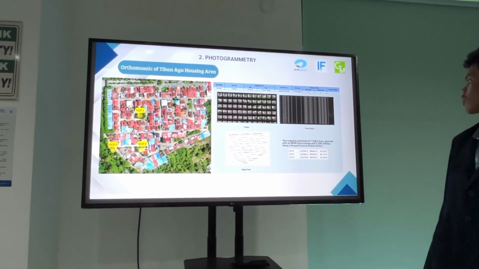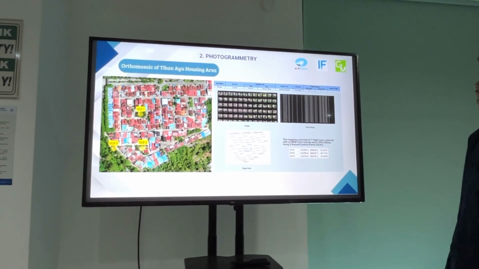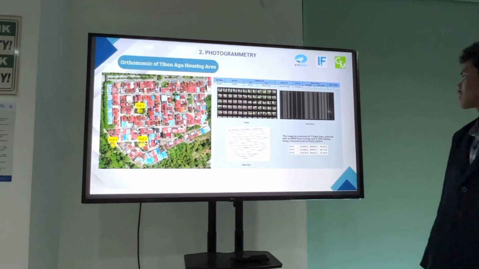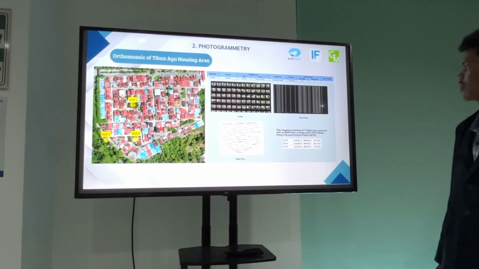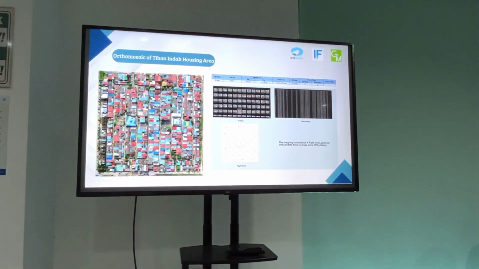The mapping consists of second flight lines plotted with 80% front overlap and 70% side overlap, using 3 ground control points. Next.